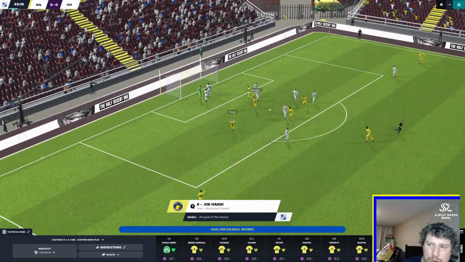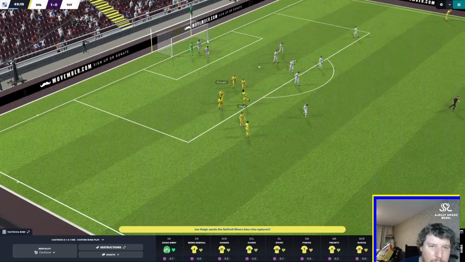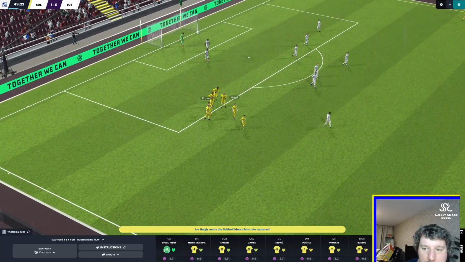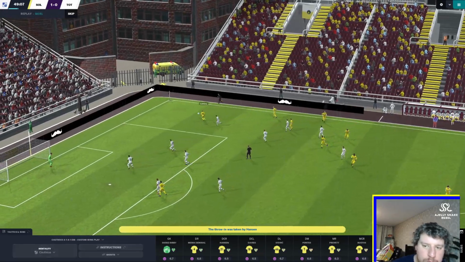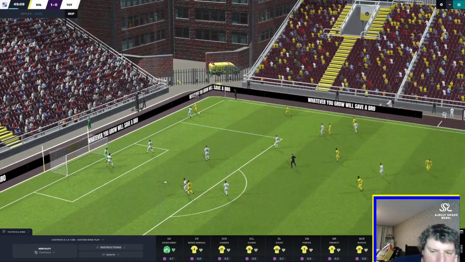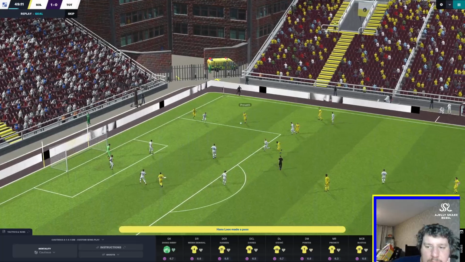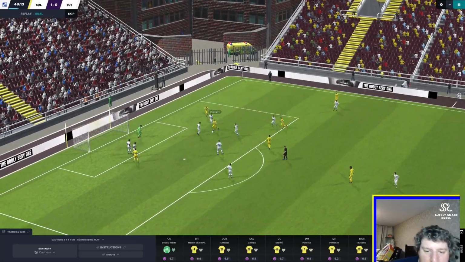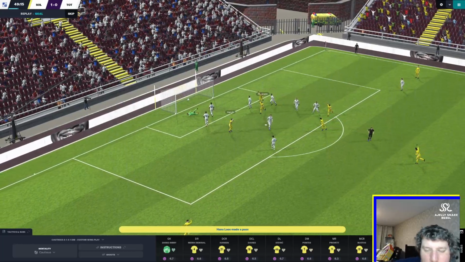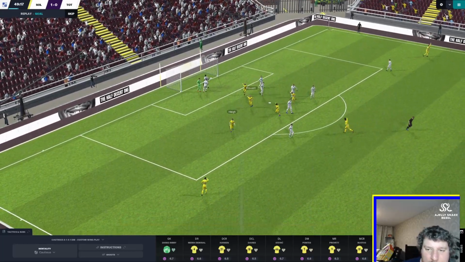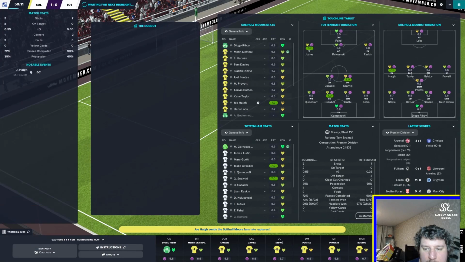Haig's going to shoot! What a goal. What an important goal if we can keep that lead. What a kick from Haig as well. It's almost like a semi-bicycle kick. Great half volley type thing. Oh, it wasn't a half volley, it was definitely a volley. Brilliant looking goal. Fantastic.